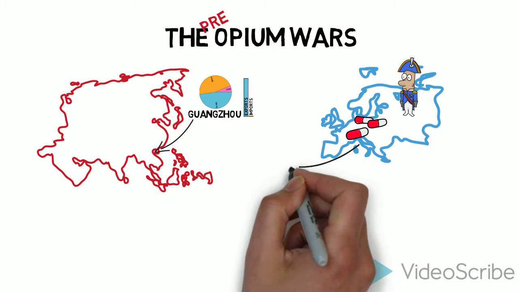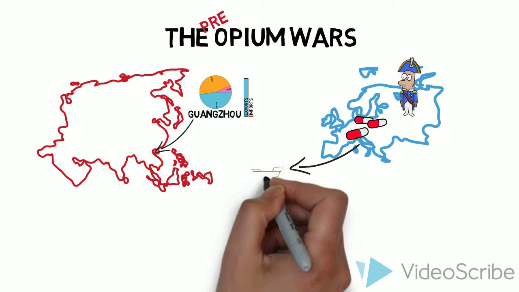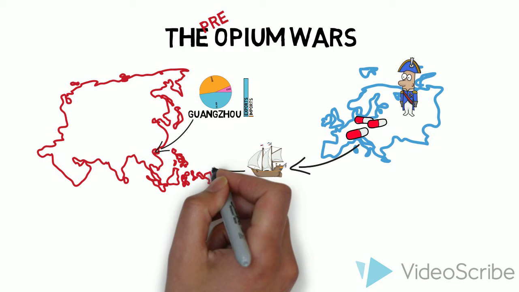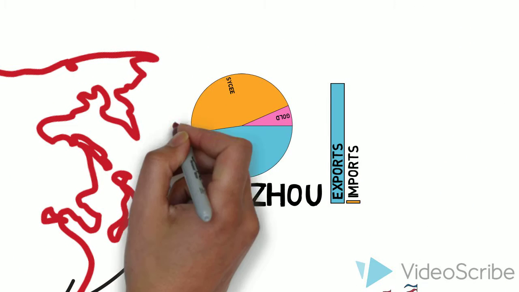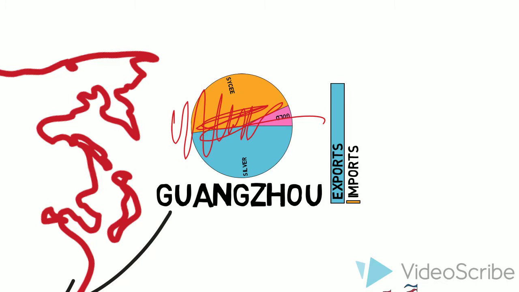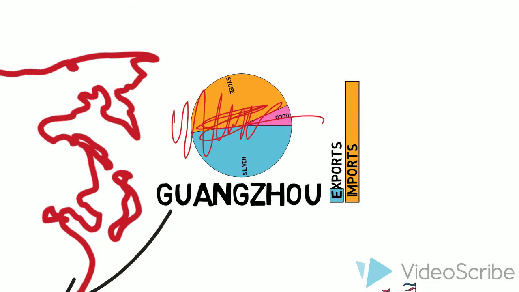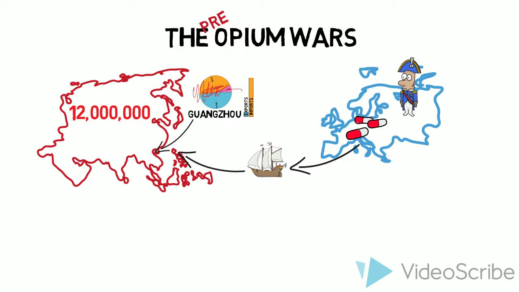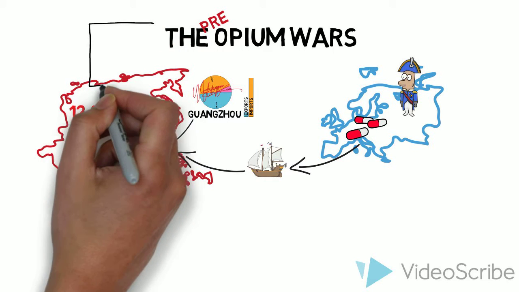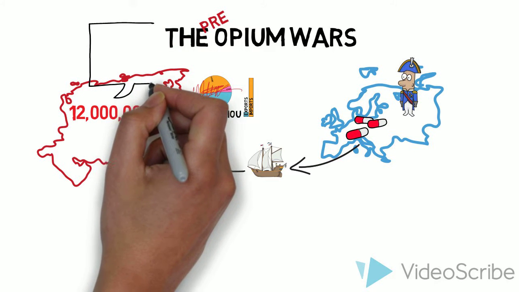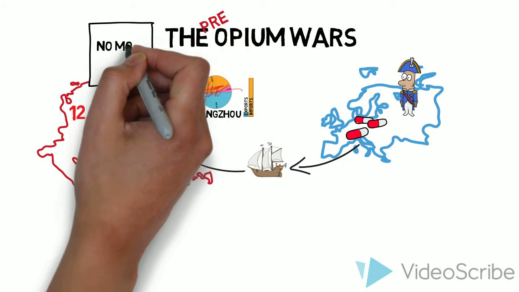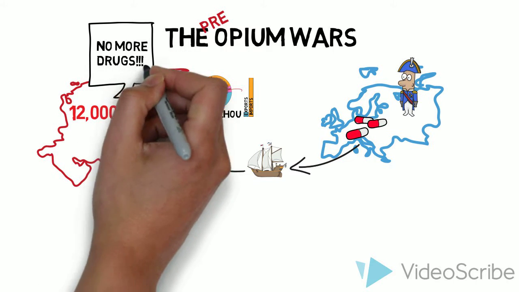Their solution: opium. Opium would be the easiest way to get into the country, causing many adverse effects to the Chinese economy. First of all, it caused a lack of productivity and actually hurt their exports, causing them to import $40 million while only exporting $7 million. Also causing the addiction of about 12 million people. These effects eventually would cause the Qing dynasty to say that they no longer wanted drugs within the country.